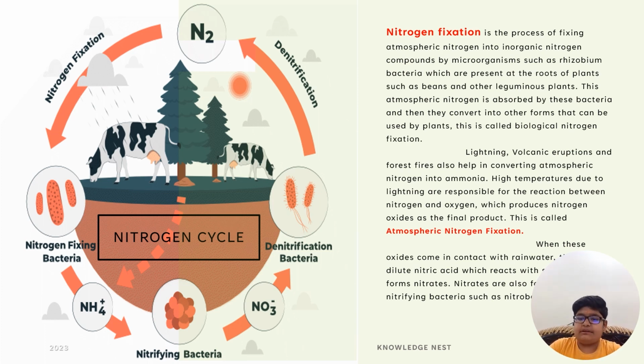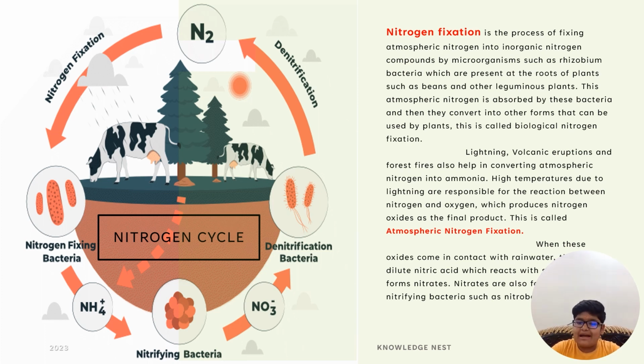This atmospheric nitrogen is absorbed by these bacteria and then they convert it into other forms so that it can be used by plants. Lightning, volcanic eruptions, and forest fires also help in converting atmospheric nitrogen into ammonia. High temperatures due to lightning are responsible for the reaction between nitrogen and oxygen, which produces nitrogen oxides as the final product.